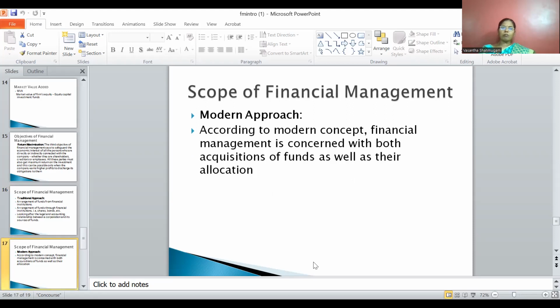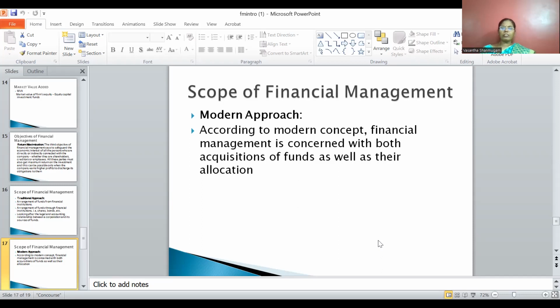According to the modern concept, financial management is concerned with both acquisition of funds as well as their allocation. It means how effectively the funds can be utilized. Accounting is concerned with routine work, while financial management is related to financial planning, formulation and control. According to the modern approach, the scope of financial management comes under three important aspects: financing decision, investment decision, and dividend decision.